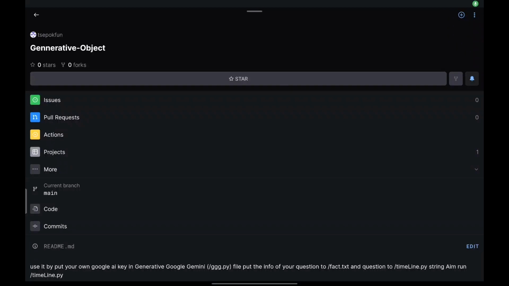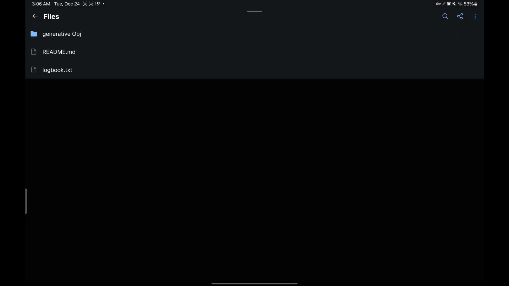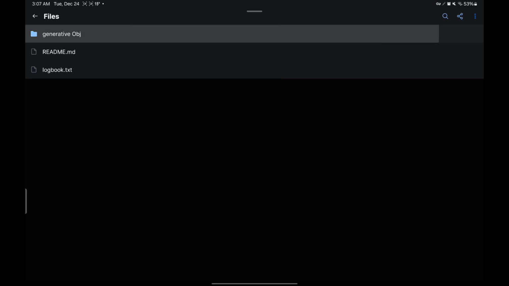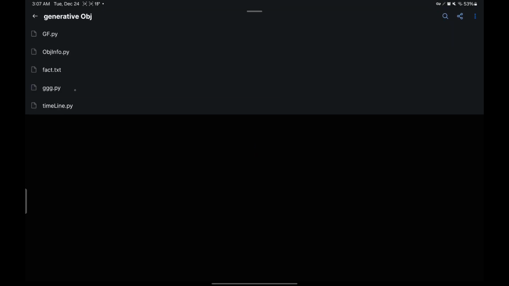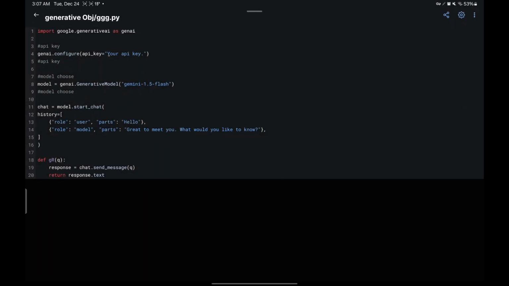Now talking about the coding, it's mainly using the Google Gemini API, and you can just paste your Google Gemini API key. You can find it in Google AI Studio.